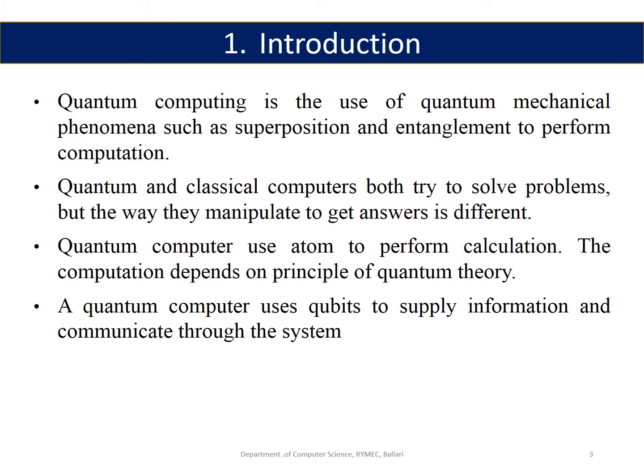Quantum and classical computers both try to solve problems, but the way of solving the problem is different. Quantum computers use atoms to perform calculations and are based on the principle of quantum theory. A quantum computer uses qubits to supply information, where a qubit is like two bits communicating through the system.